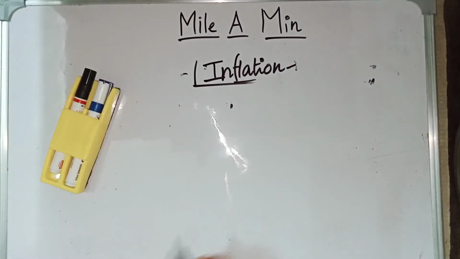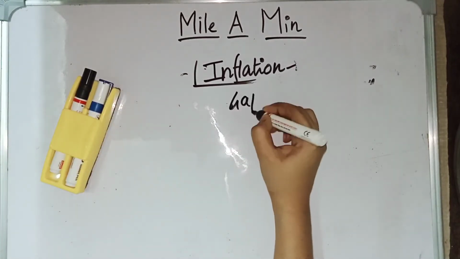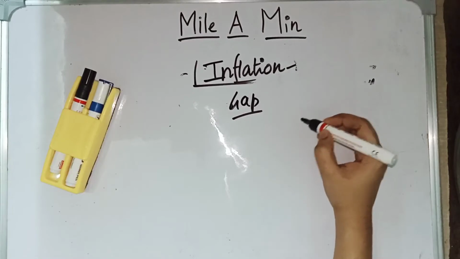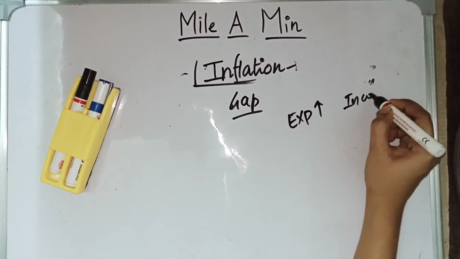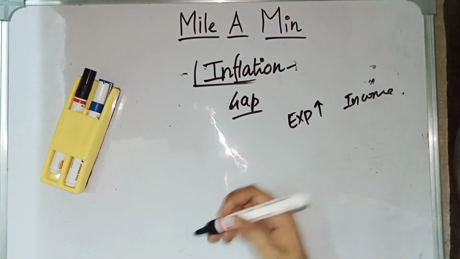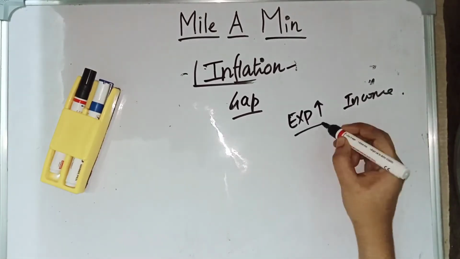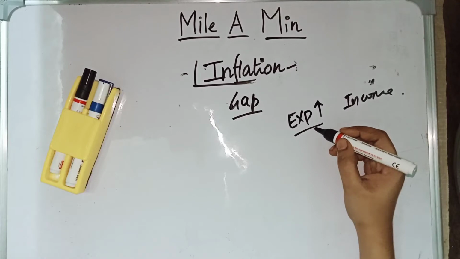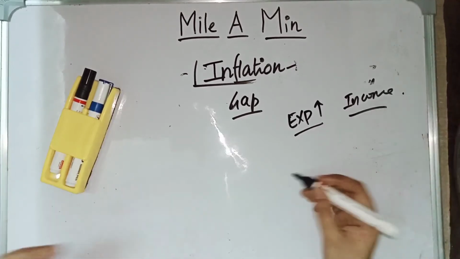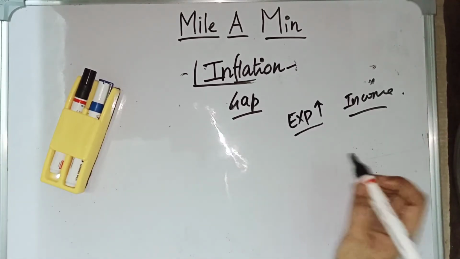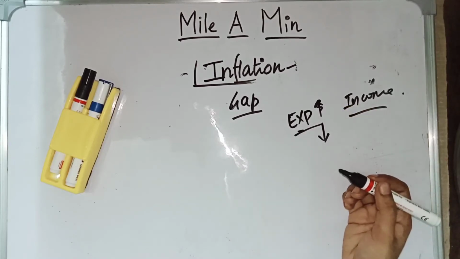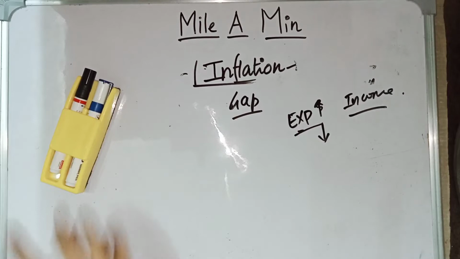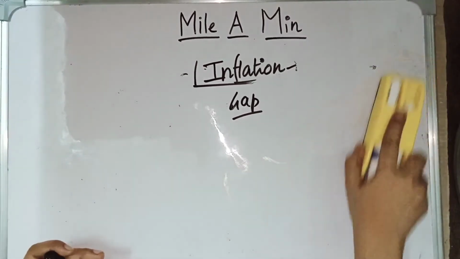What is the inflationary gap? Inflationary gap is nothing but when the government expenditure is more compared to income. Generally, this is what we are facing now. The government's expenditure is high compared to its income. Whereas a deflationary gap is when government's expenditure is low. If there is a shortfall in government spending, then it is called a deflationary gap. So these are the terms relating to inflation.